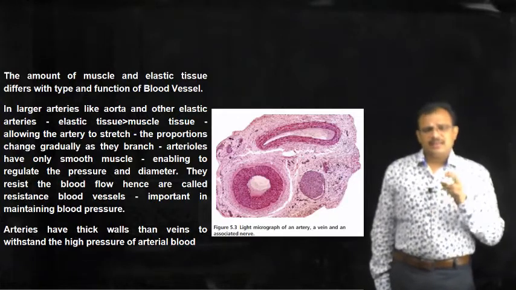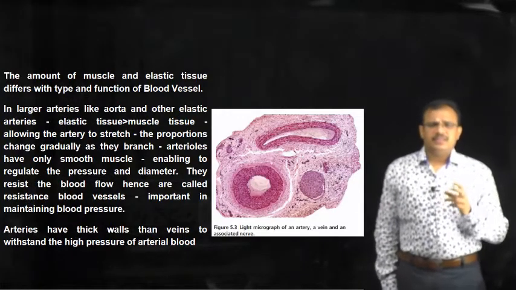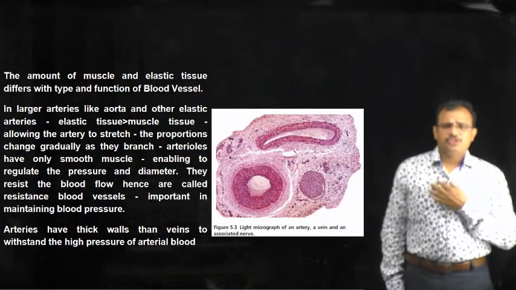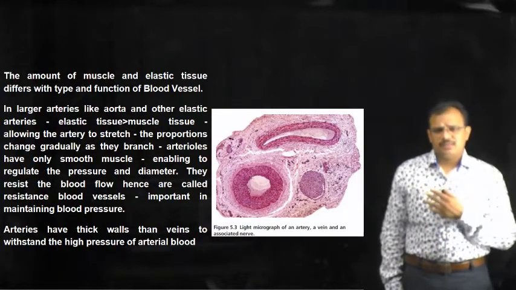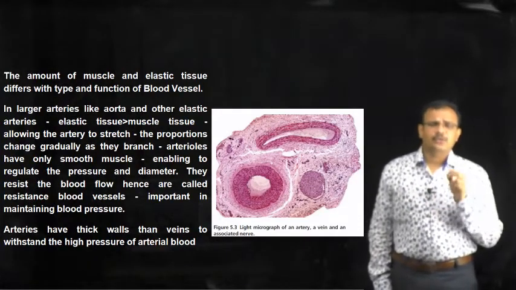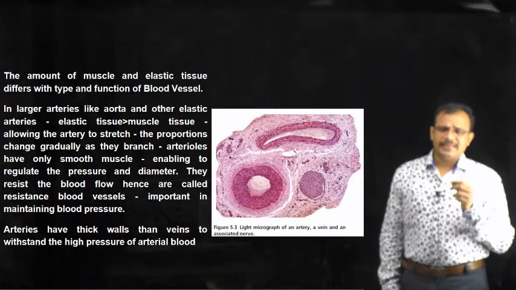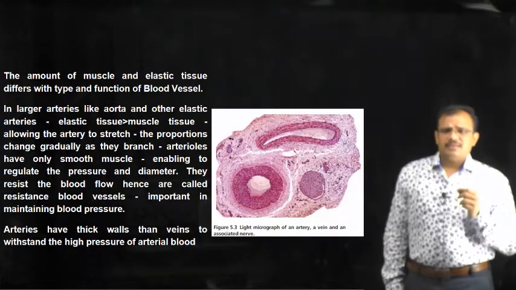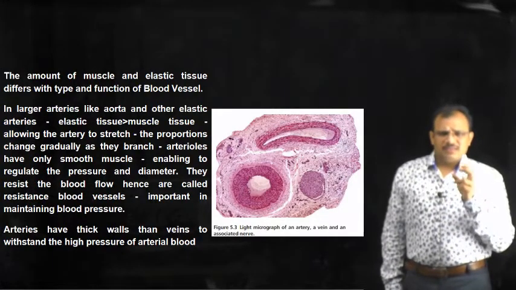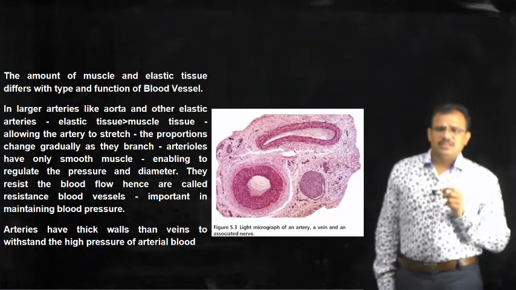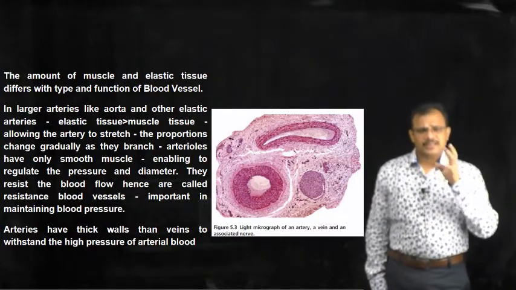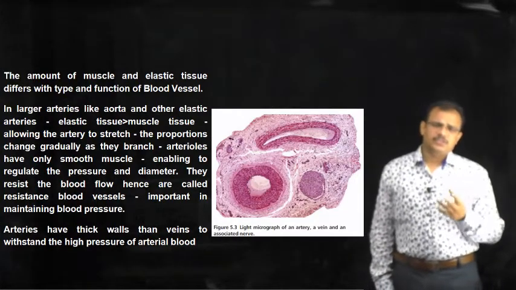The larger arteries, generally that artery which comes out from the heart, is called the aorta, AORTA, and other arteries which are larger generally have more elastic tissue than muscle tissue. Understood?